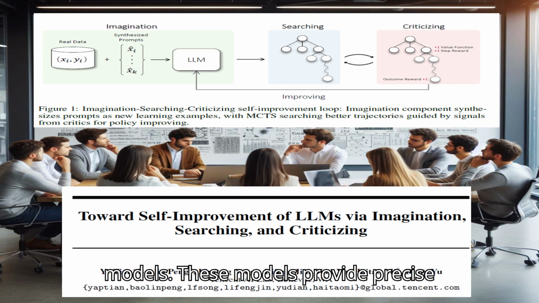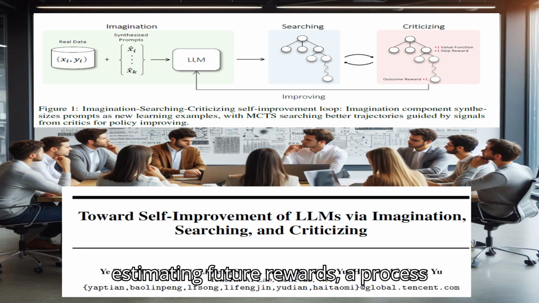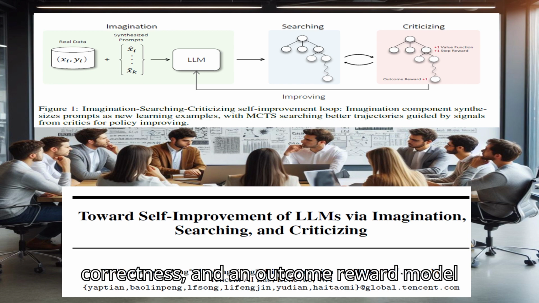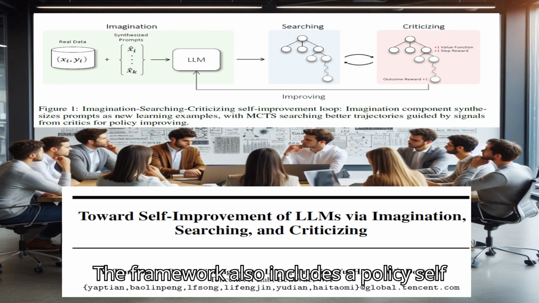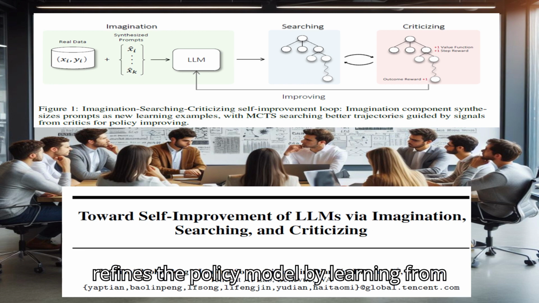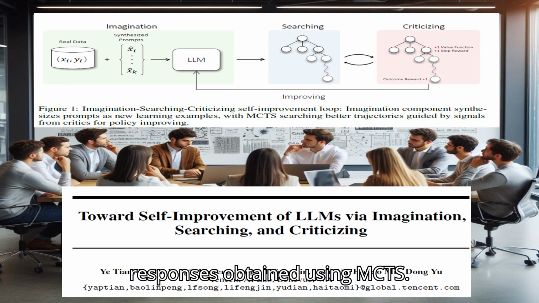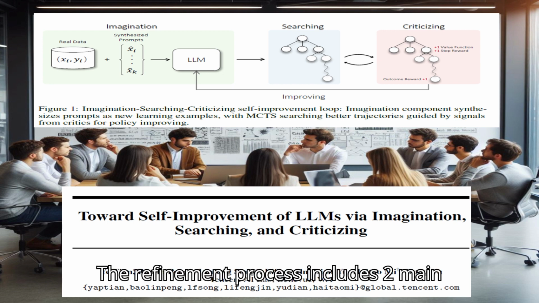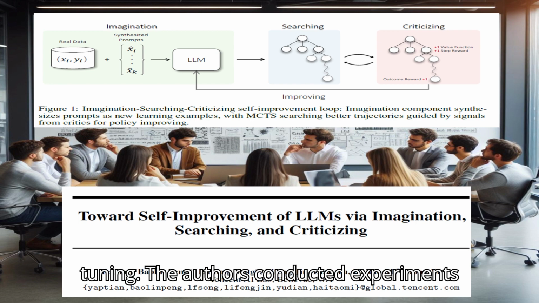Critic models. These models provide precise feedback to guide the MCTS. They include a value function for estimating future rewards, a process reward model for assessing node correctness, and an outcome reward model for evaluating the overall trajectory. The framework also includes a policy self-improvement process that iteratively refines the policy model by learning from synthesized prompts and corresponding responses obtained using MCTS. The refinement process includes two main steps: data generation and policy fine-tuning.